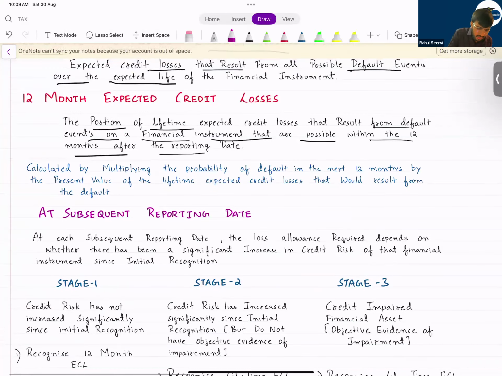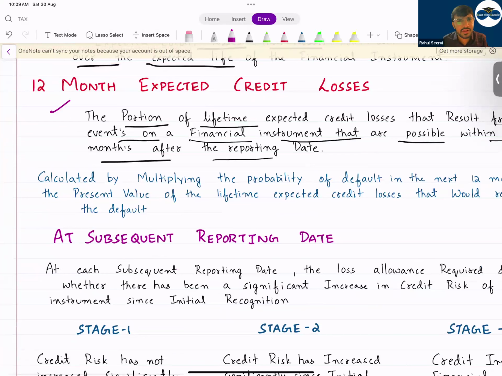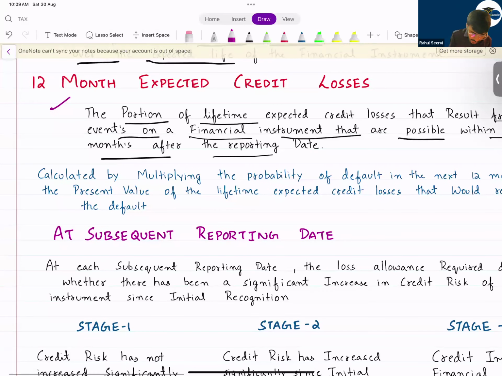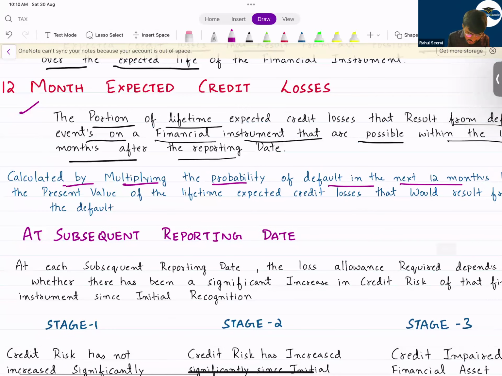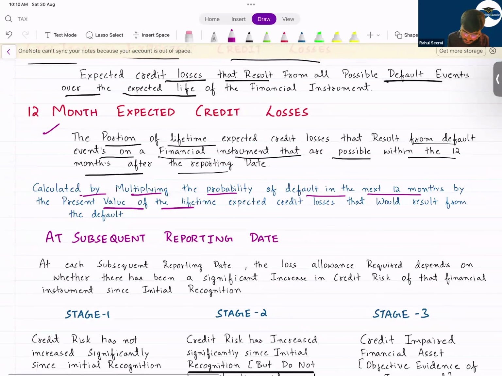See now, how will you calculate 12 months expected credit loss? I'm doing the basic. We'll come to whether we should use lifetime expected loss or 12 months expected loss. We'll come to that. It is calculated by multiplying the probability of default in the next 12 months by the present value of the lifetime expected loss that would result from the default.